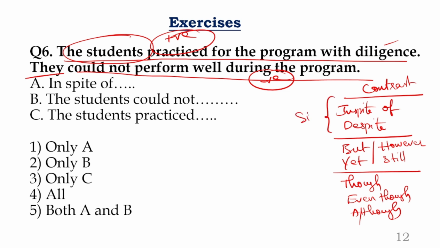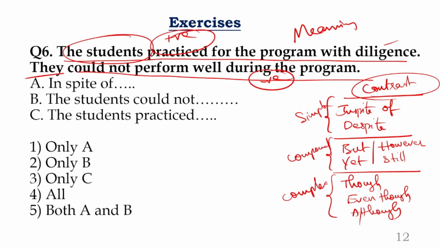Remember, the first set is simple sentence, the second set formation is compound sentence, the third set formation is complex sentence. As simple as it is. It is done. So all these words give the meaning of contrast. Whatever words you see like this, that should give the context. But remember, framing the meaning is very important. It's not about the answer. You need to first frame the meaning of the sentence. You need to understand that meaning. You need to read.